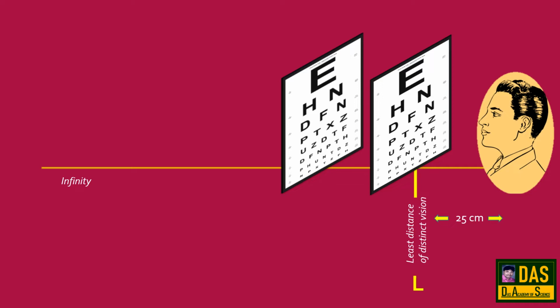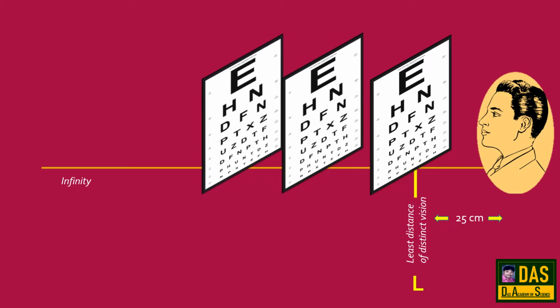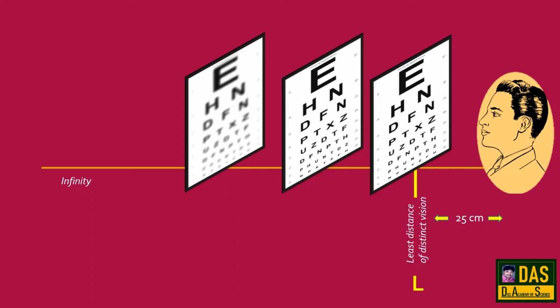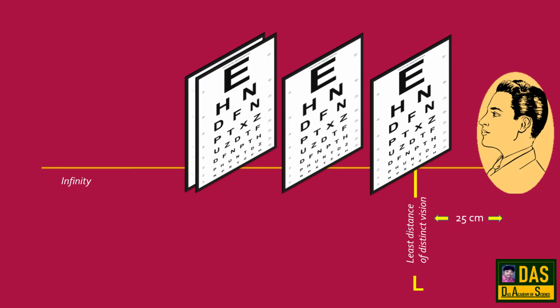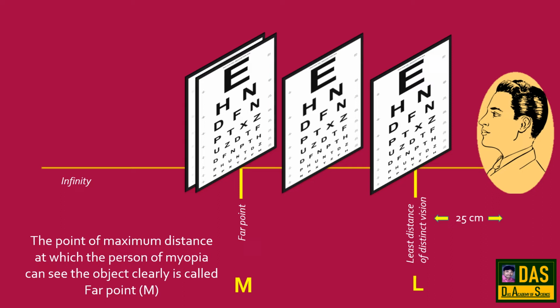Further, if we move the object some more distance from the eye, the vision is clear. But at the next point, vision is blurred. Observe here again. So up to some distance only the vision is clear.